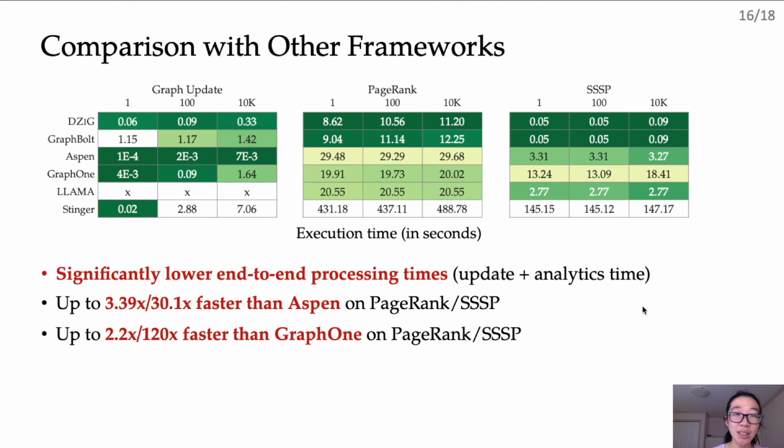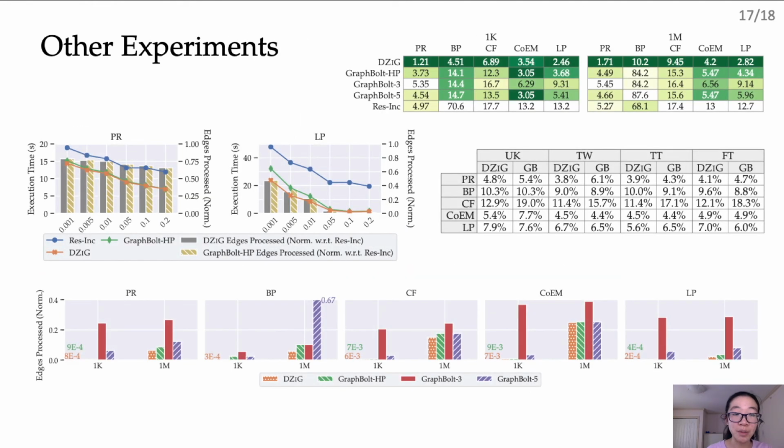Specifically, end-to-end processing in DZIG is about 30 times faster than Aspen and is about 120 times faster than Graph1. For graph mutation times, DZIG's dynamic graph data structure enables fast graph mutation and is competitive with modern solutions. In fact, for a large number of simultaneous mutations, DZIG's data structure is much faster than recent works like Graph1. There are also plenty of other experiments that I haven't covered in my talk. For instance, we studied the performance across different degrees of sensitivity to changes and the memory consumption by our dependency tracking mechanism. I would highly encourage you to check out our paper for these details.